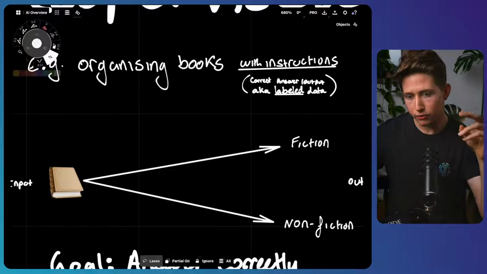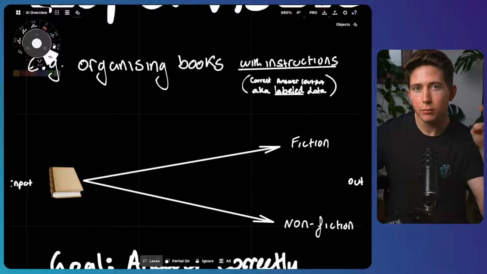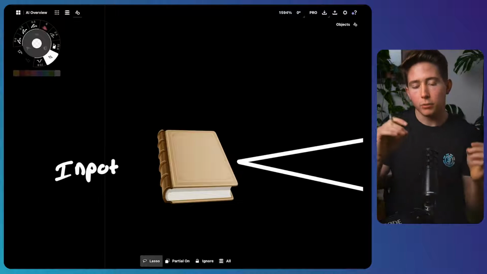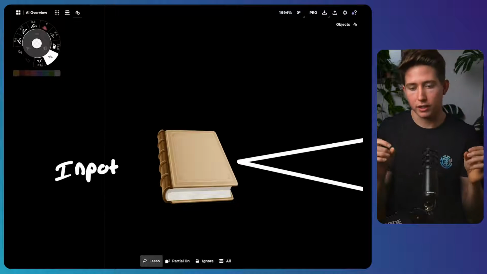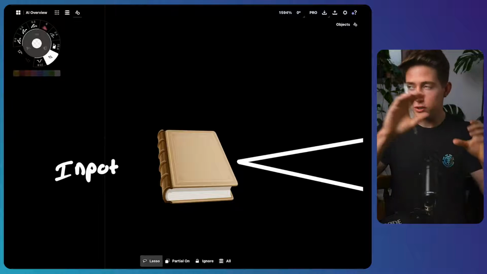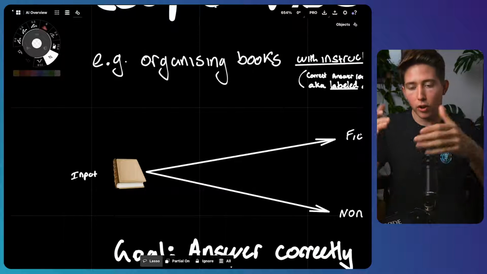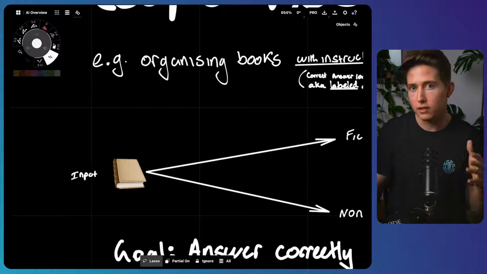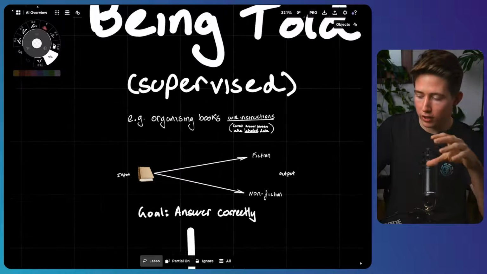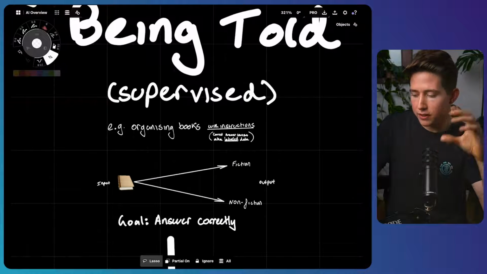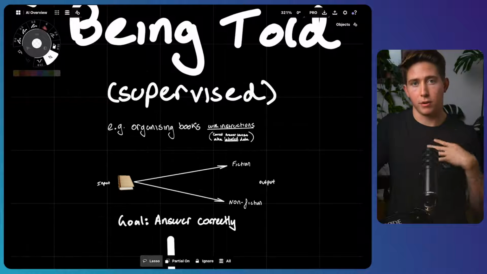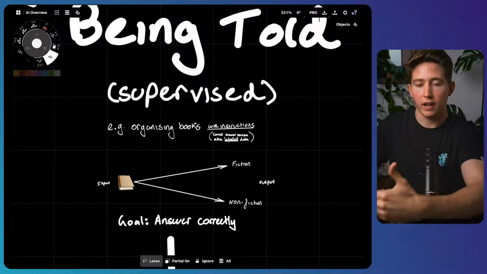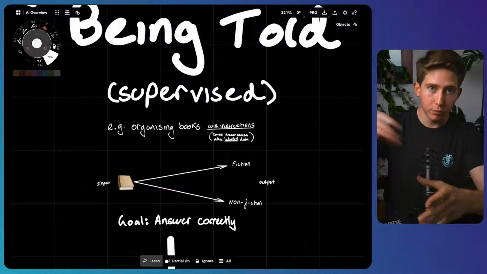And what this is usually referred to in the realm of machine learning is labeled data, because you have data, maybe it's the book, all it is a piece of data, and it will be labeled as either fiction or non-fiction. And then through some of this labeled data, all these books that you've been told that are fiction or non-fiction, you'll learn how to differentiate between the two categories. So you can then go categorize unlabeled books that you've never seen before. And so the goal with this kind of learning is to answer it correctly. And this is a very common kind of learning that us humans experience throughout our education, where there is a set answer and we're trying to learn how to answer it correctly while we're being supervised by our teacher.